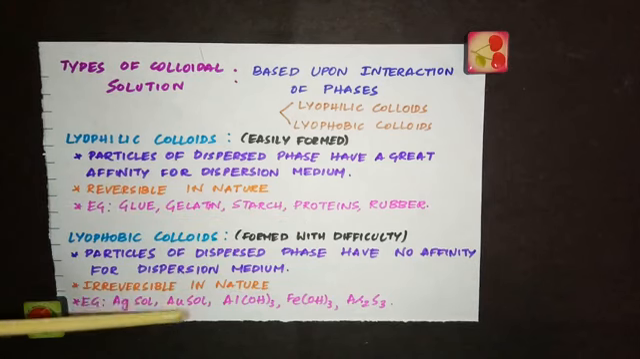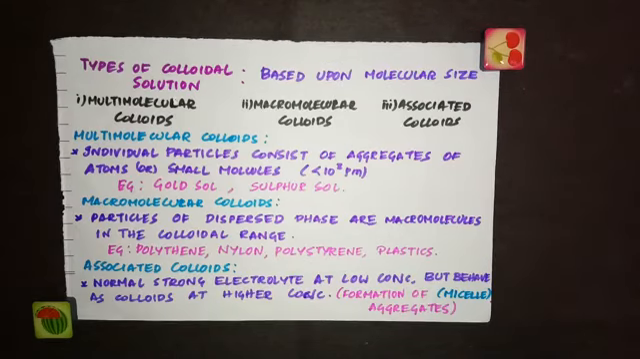So all these are examples of lyophobic colloids. When there is affinity between the dispersed phase and the medium, then they are lyophilic colloids. When there is no affinity, or when there is hatred between the dispersed phase and the medium, then they are called lyophobic colloids. And now the last classification of colloids is based on the molecular size.